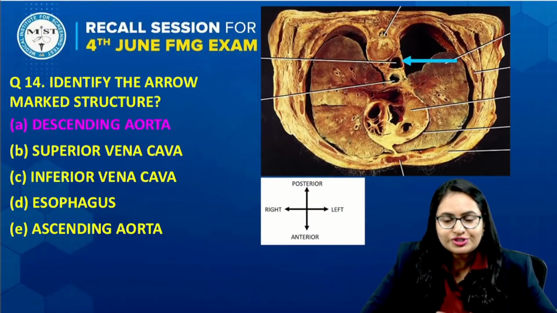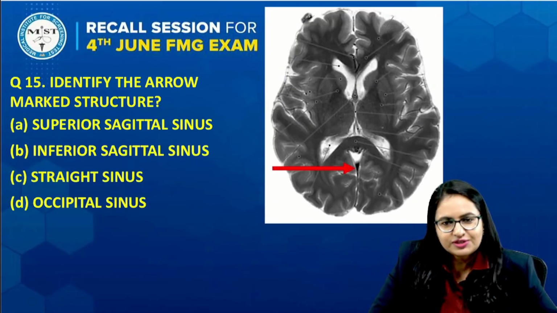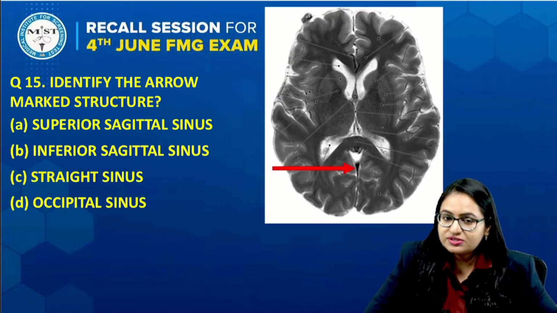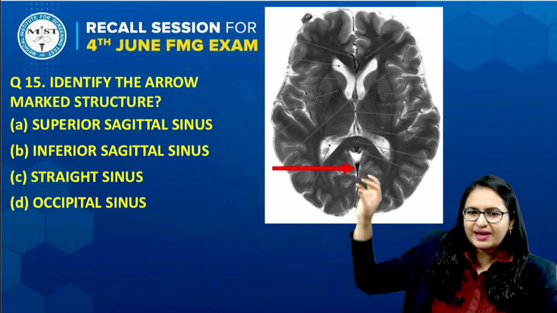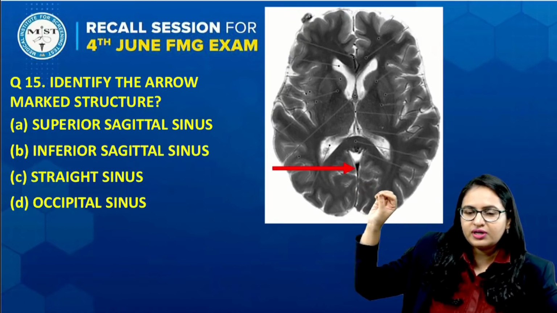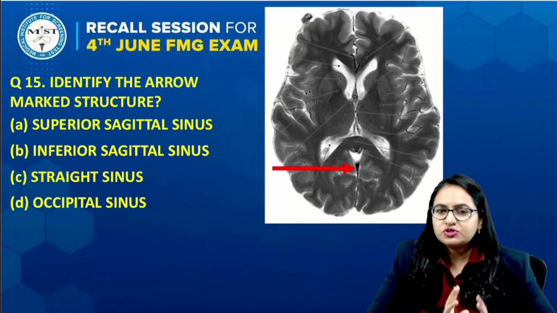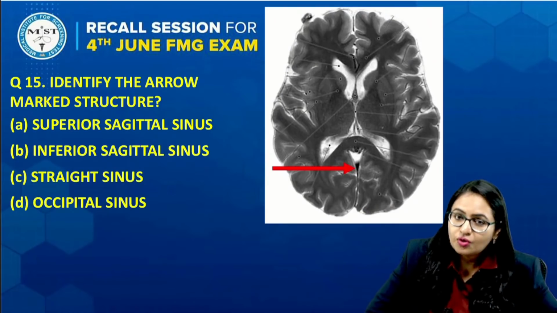So the answer of this question is descending aorta, right? Descending aorta. Now let us come to this next question, question number 15. This was a transverse section of the brain. This radiographic image was asked, and on the posterior side, some blackish round kind of structure was arrow marked, and the options were sinuses: the superior sagittal, inferior sagittal sinus, straight sinus, and occipital sinus.